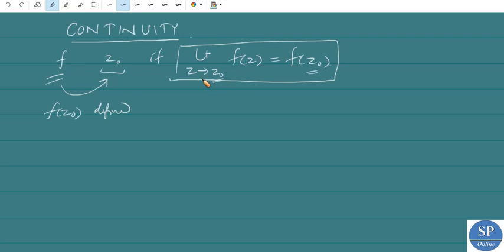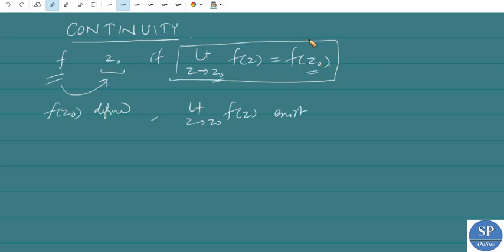The second condition is limit z tends to z0 f of z exists. Second condition is this limit exists, and third condition is this limit is equal to the functional value f of z0. So simply we can say that limit z tends to z0 f of z is equal to f of z0, then f is said to be continuous at the point z0.